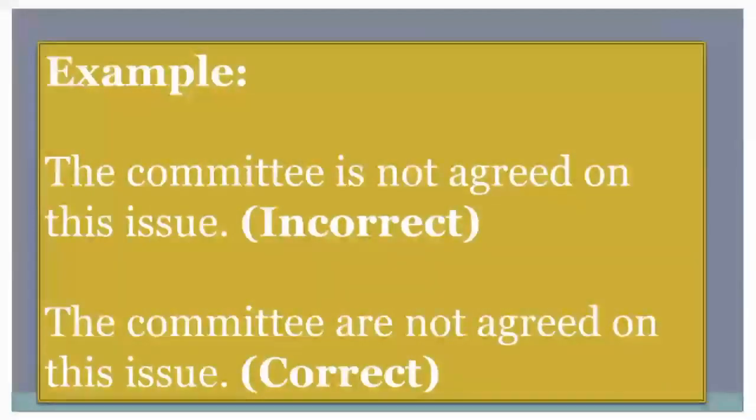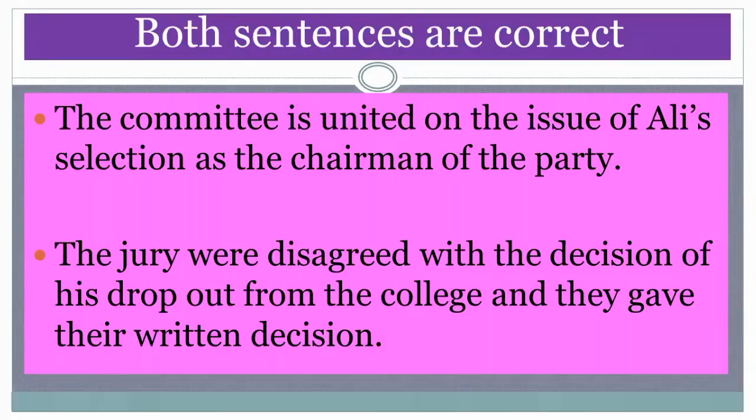For example, the committee is agreed on this issue. This is incorrect. Not agreed, not unanimous, right? So, what would be its correct sentence? The committee are not agreed on this issue. And now I'm going to show you 2 sentences regarding these nouns, and both sentences are correct.